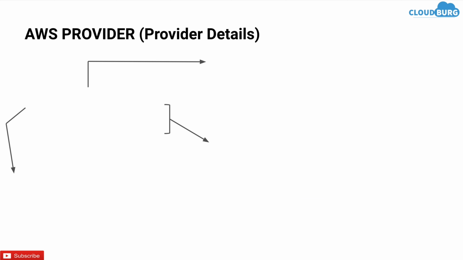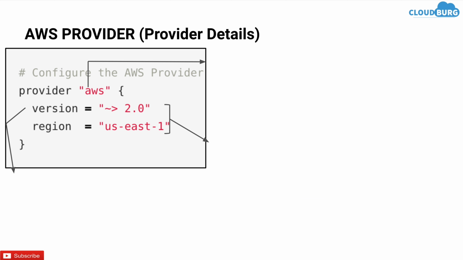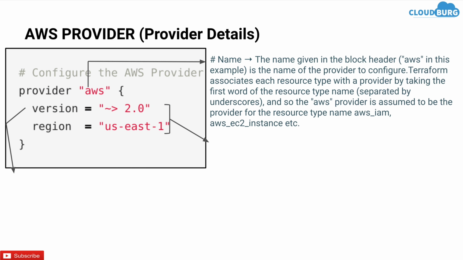Now let's discuss these in more detail. First part is provider details. This is how we configure provider details. The name given in the block header, AWS in this example, is the name of the provider to configure. Terraform associates each resource type with a provider by taking the first word of the resource type name separated by underscore.